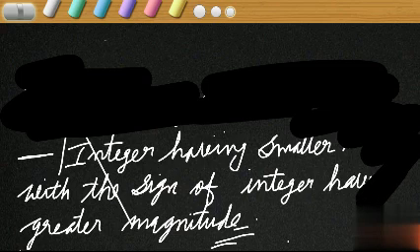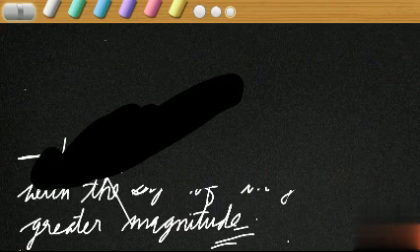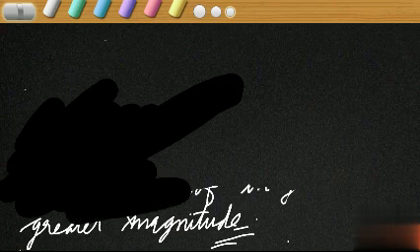Let us discuss some examples of the addition of integers having opposite sign. Okay, example 1: plus 9 plus minus 5.